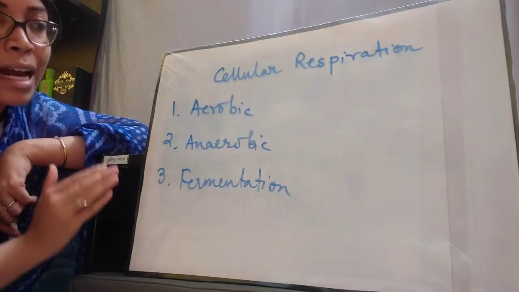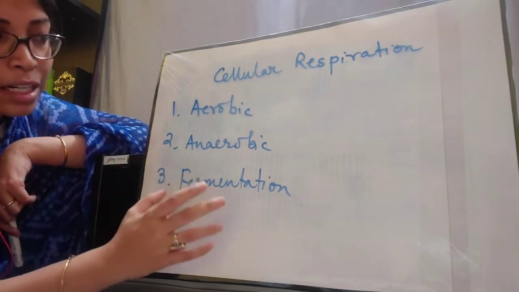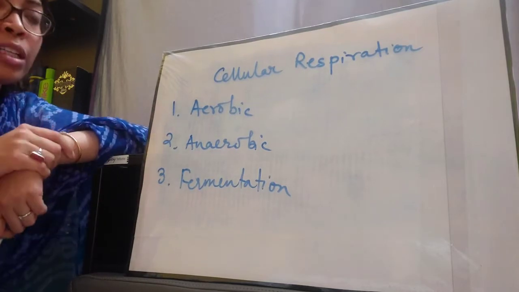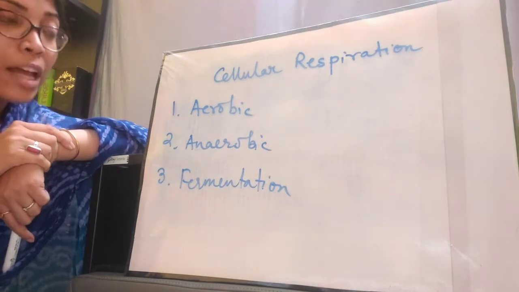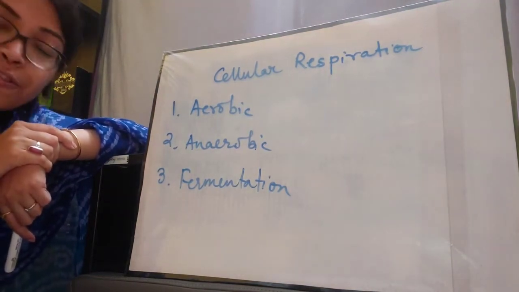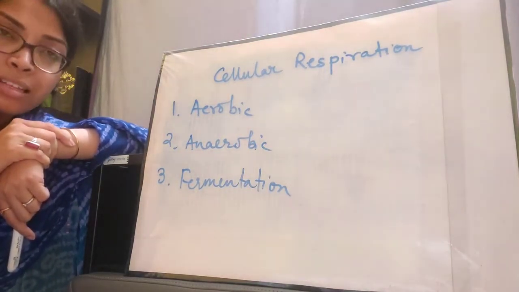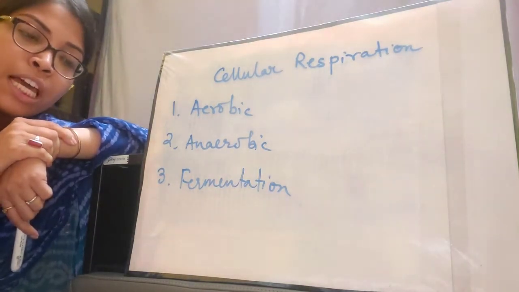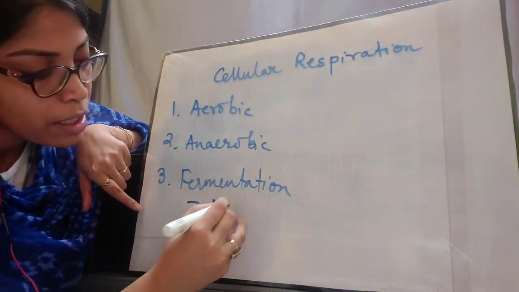The main difference is that in case of fermentation mainly lactic acid and ethyl alcohol are formed, but this is one type of anaerobic respiration only. Another difference is that in case of anaerobic respiration 50 kilocalories of energy are formed, but in case of fermentation even lesser amount of energy, which is 25 kilocalories of energy, is produced.